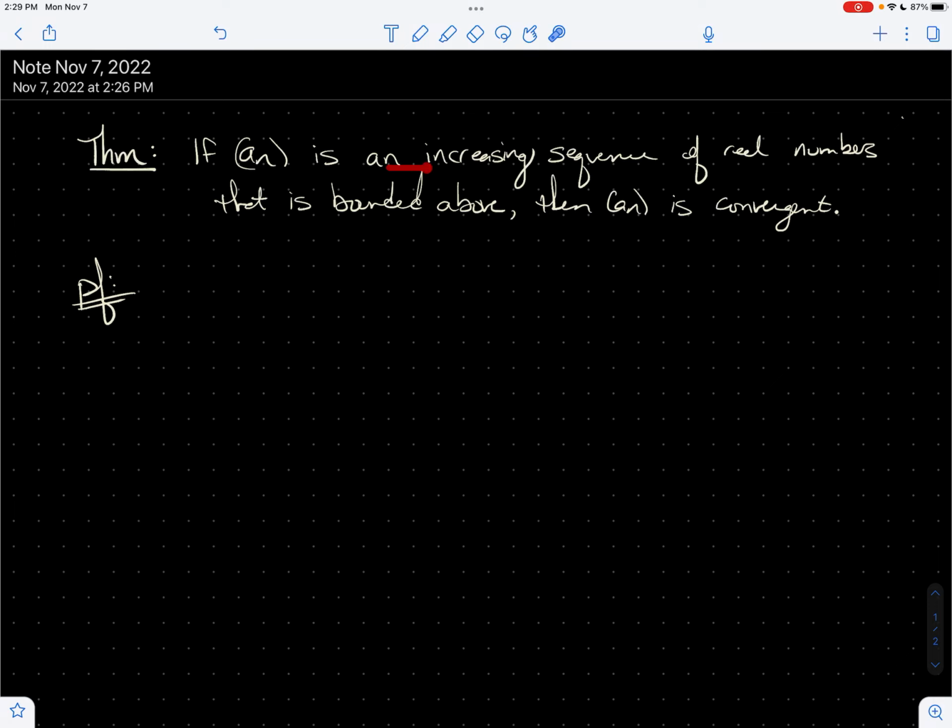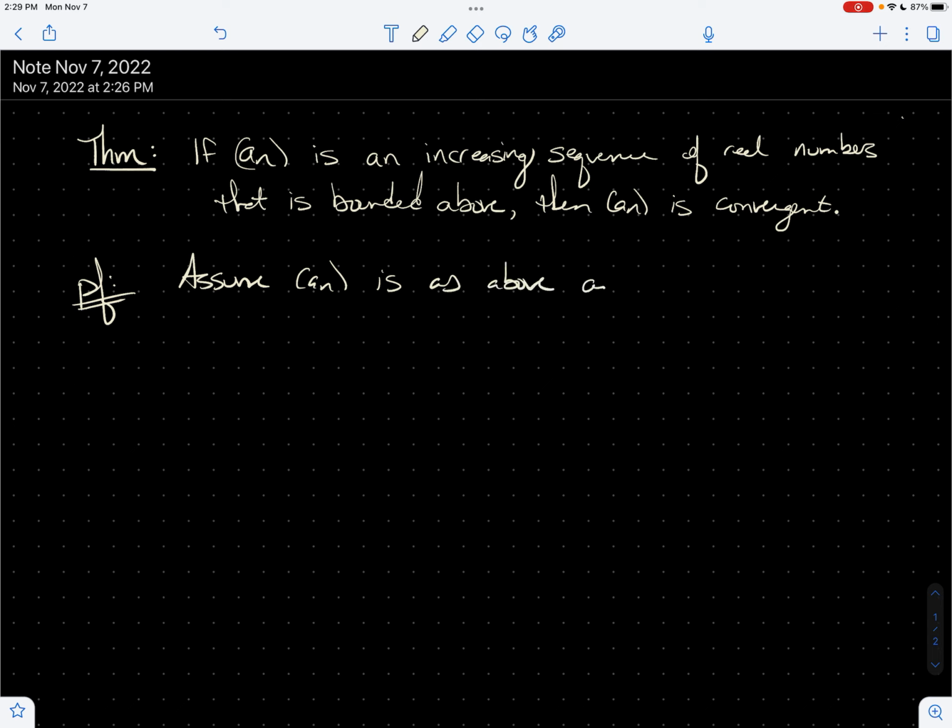So we've got an increasing sequence of real numbers, working over the reals. It's bounded above. We want to show that it's convergent. And so let's jump into the proof. Let's go ahead and say the following. Assume that our sequence a sub n is as above.